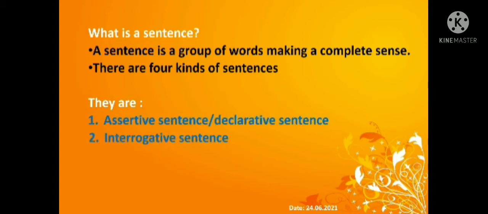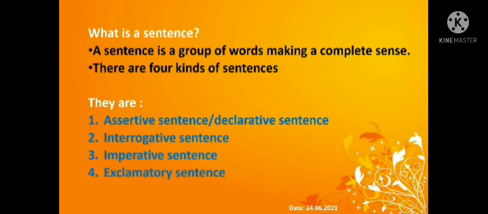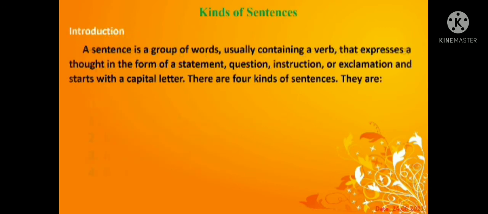Second one is the interrogative sentence. Third one is the imperative sentence. Fourth one is the exclamatory sentence. Okay, let's see each one by one. Before that, the introduction to the kinds of sentence.